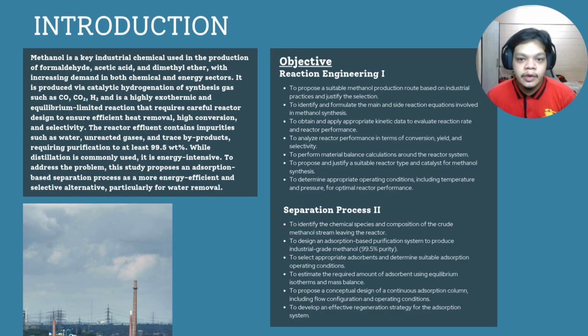For the reaction engineering part, the objectives are to propose a suitable industrial methanol production route and justify its selection, to identify the main and side reactions involved, and apply kinetic data to evaluate reaction rates and reactor performance. For the separation process, the objectives include identifying the composition of the crude methanol stream, designing an absorption-based purification system to achieve 99.5% purity, and selecting appropriate absorbent and operating conditions.